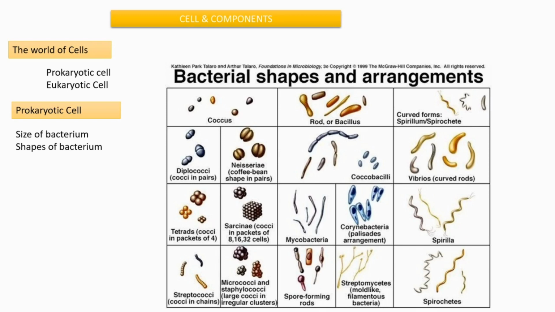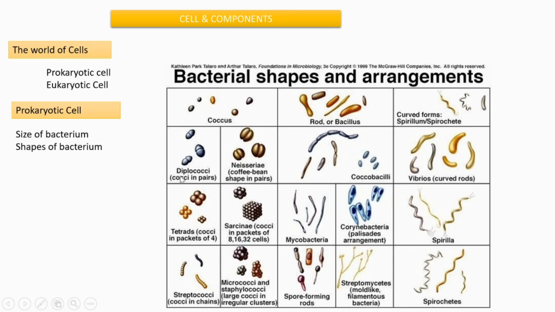And we are going to see the shapes of the bacteria. Basic types are there: spherical, rod shaped, and then wavy forms. First we are going to see them one by one. Cocci means a spherical shaped bacteria. Then diplococci means two are seen jointly, in pairs. Diplo means two.